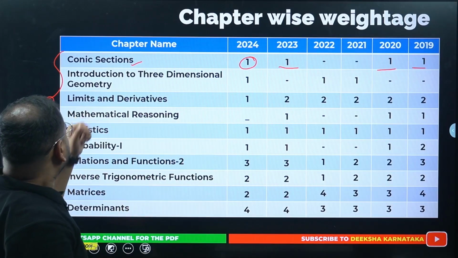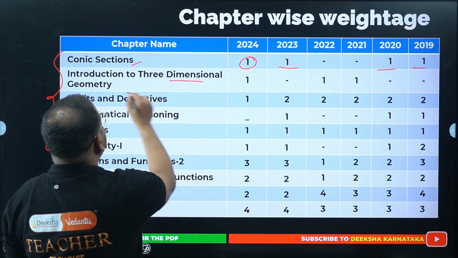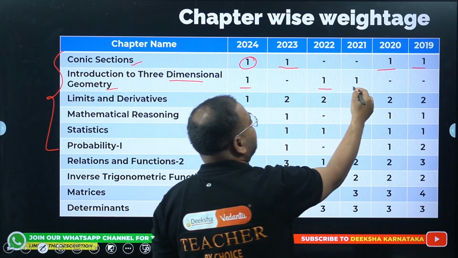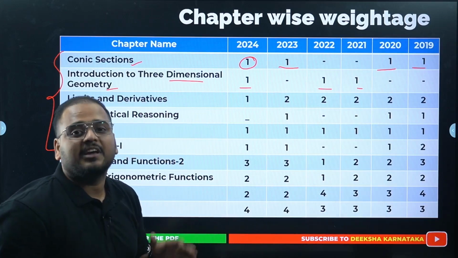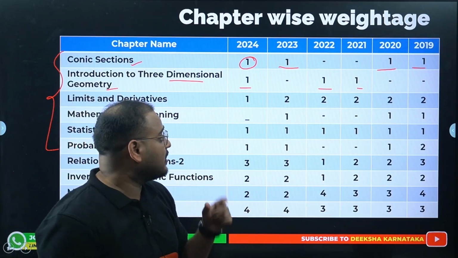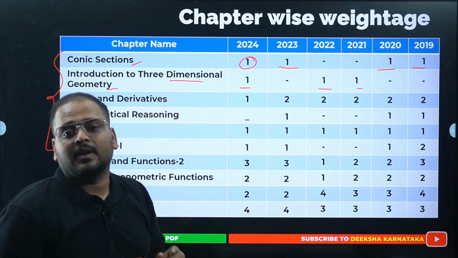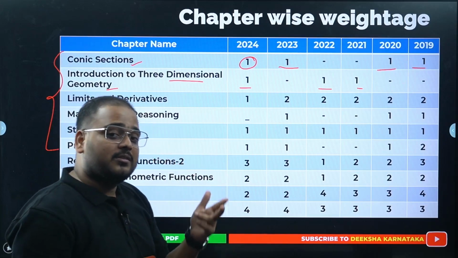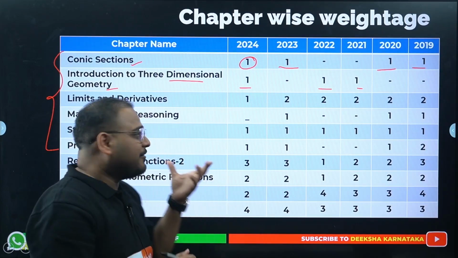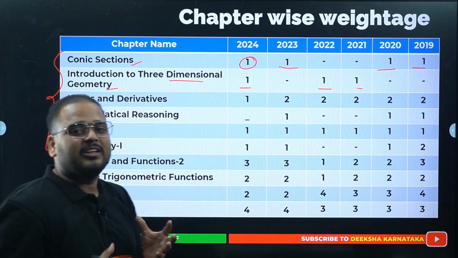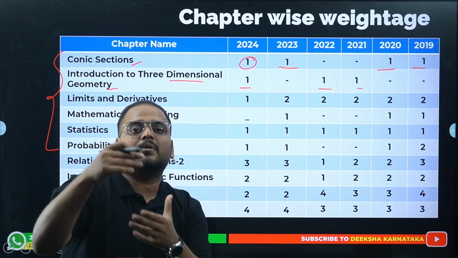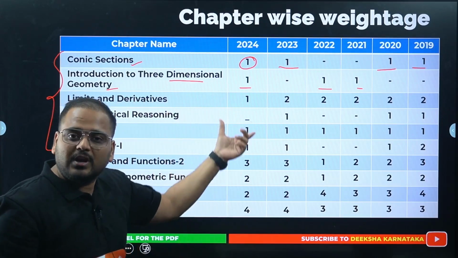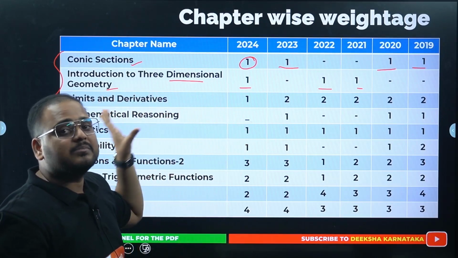All right, introduction to 3D, small chapter, small unit, one question every year on average. If they are asking, they don't ask more than one, but it is a very important chapter. Why? Because you have vectors and 3D geometry coming in 12th, in PU2, and if you don't have this concept with you, then those chapters will become very challenging. So even though it is a small chapter with only one question, it becomes significant.